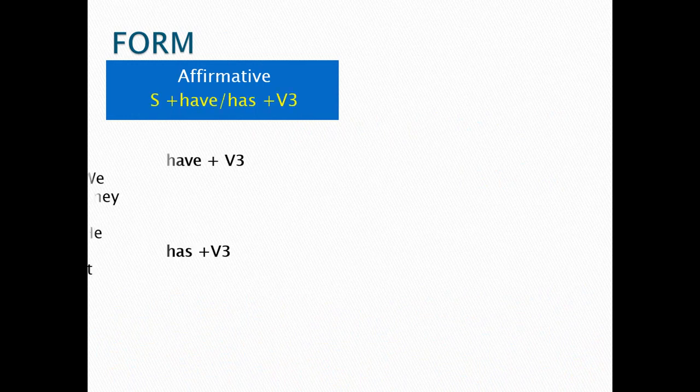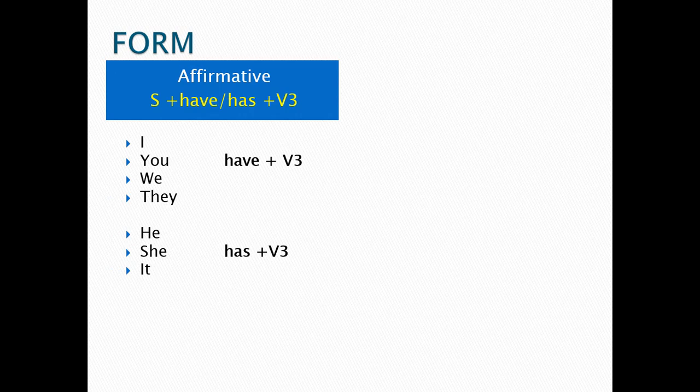So in the form, as usual, when we talk about tenses, we are going to learn about affirmative and then negative and then question, etc. Here, the form of present perfect in affirmative. Usually, we can use subject plus have or has plus verb three. For have plus verb 3, the subject you can use is I, you, we, they. Meanwhile, you should use has plus verb 3 when the subject is he, she, it.